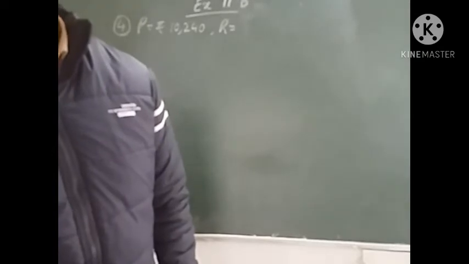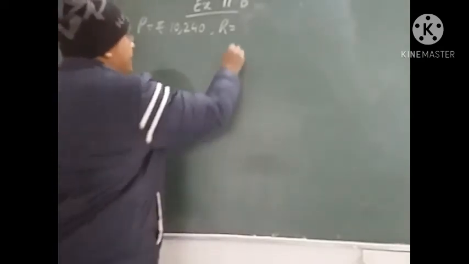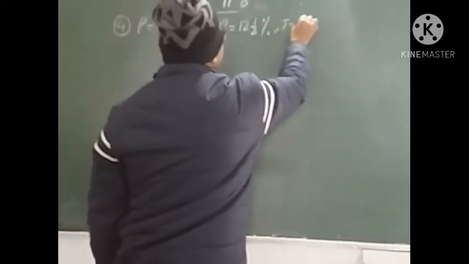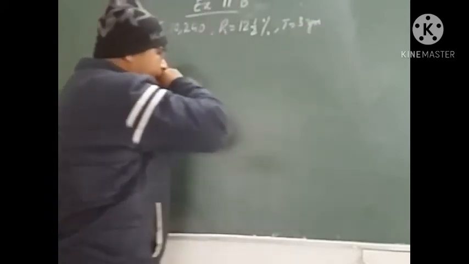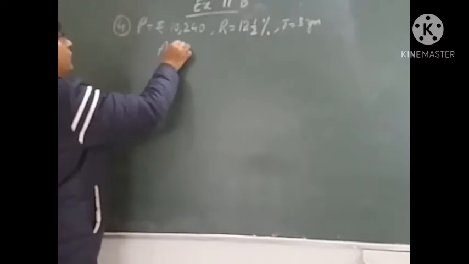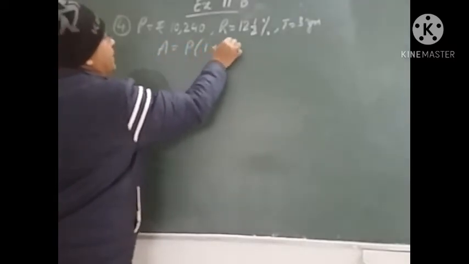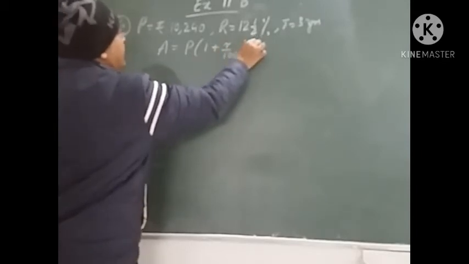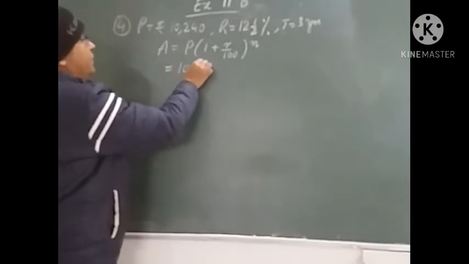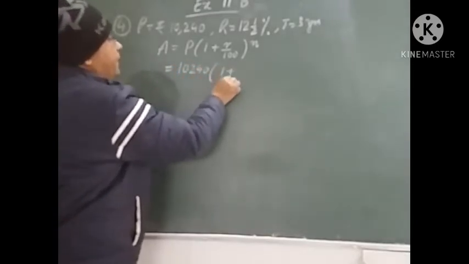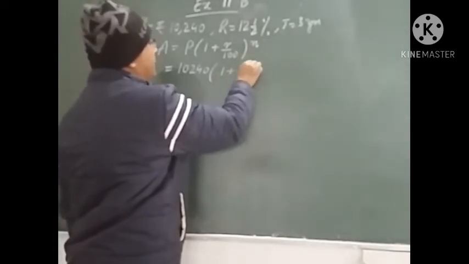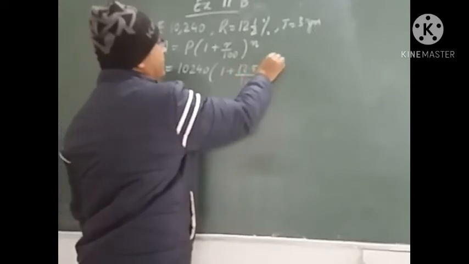Rate given in the question is 12.5% and time is 3 years, and interest is compounded annually. So we can find the amount using the formula. Formula is amount is equal to P into 1 plus R upon 100 to the power n. Amount we have to find. Principal given in the question is 10,240, rate is 12.5 upon 100, and time is 3 years.